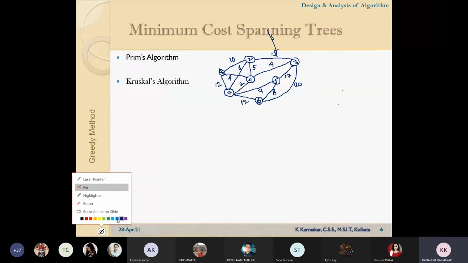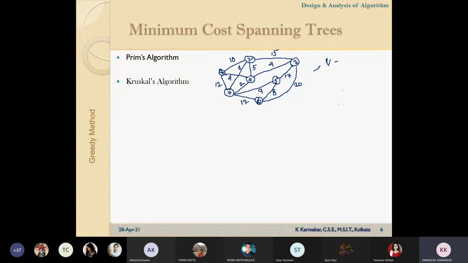Initially this set V is blank, there is no element.